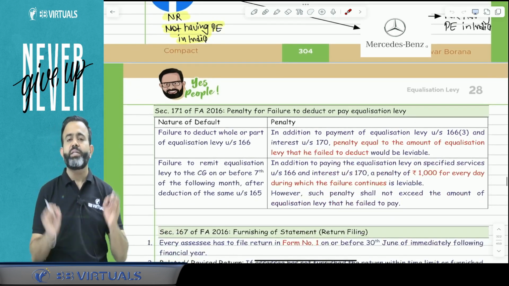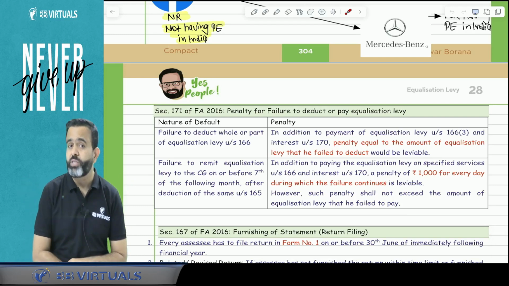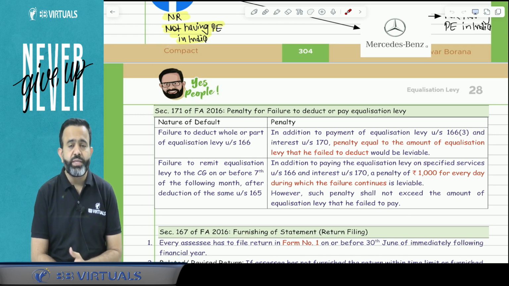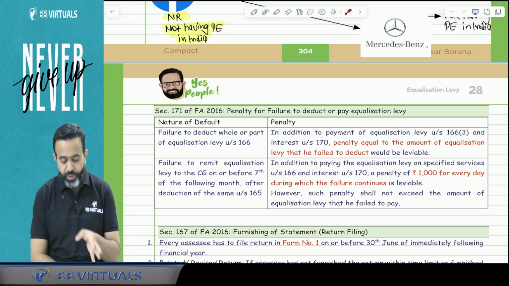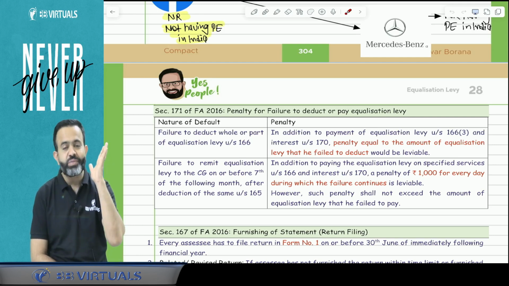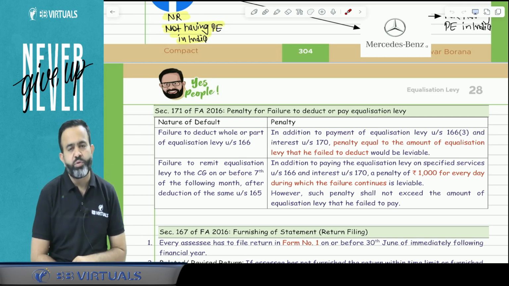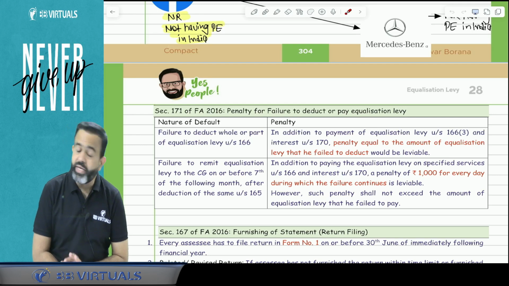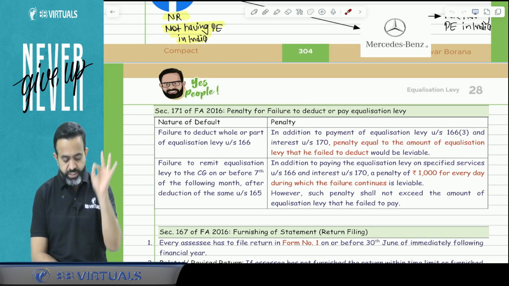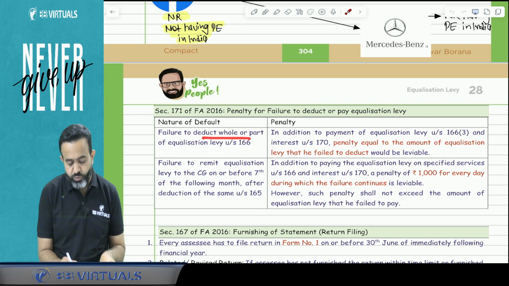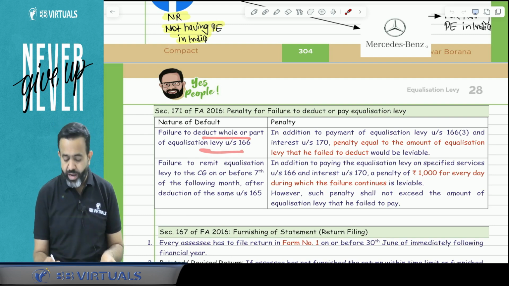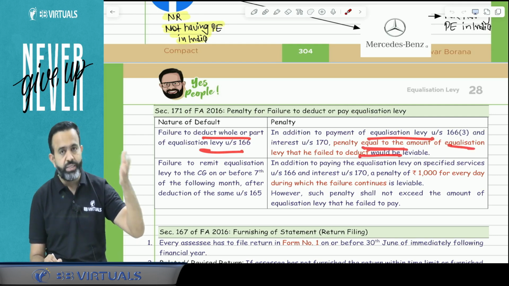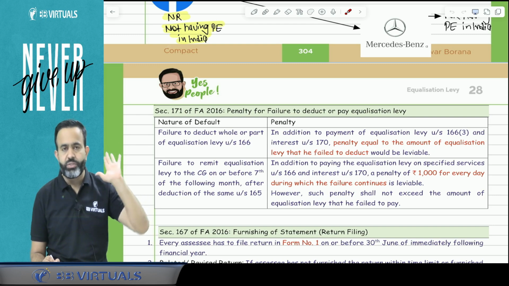Now guys, there are certain penalties also. First, suppose you have not deducted the equalization levy, then the lawmaker says that even if you have not deducted it, you have to pay the equalization levy from your pocket. And guys, there may be a penalty of 100% of that equalization levy on the non-deduction of the equalization levy.